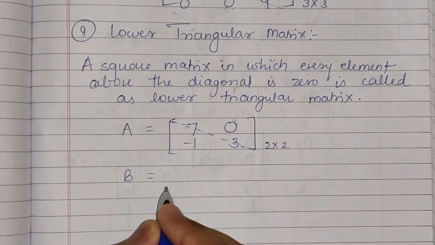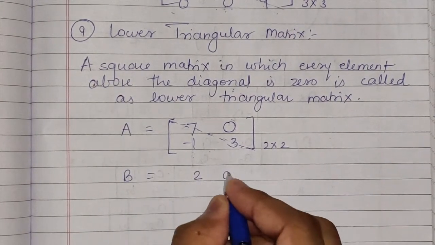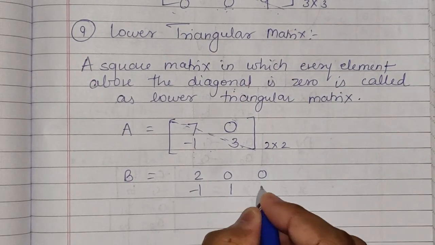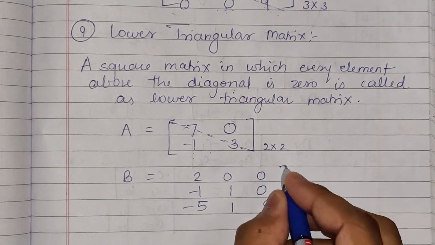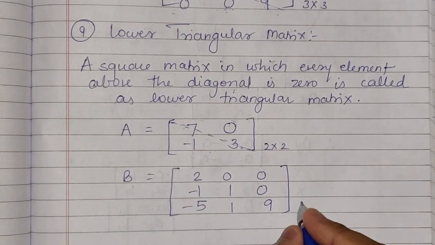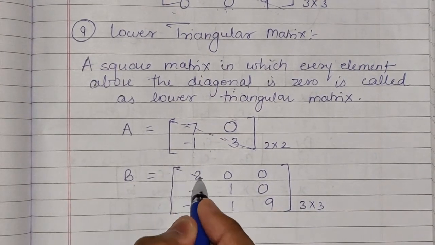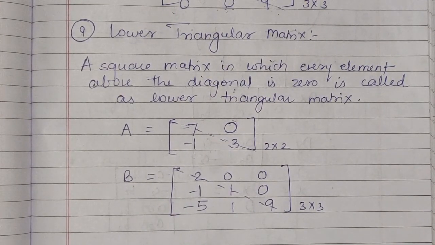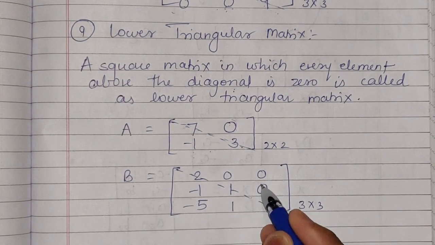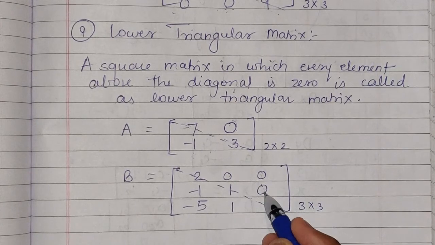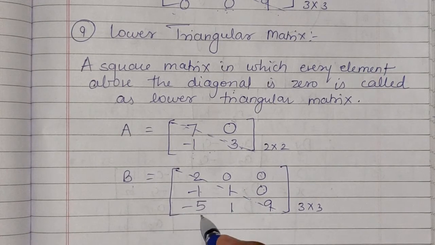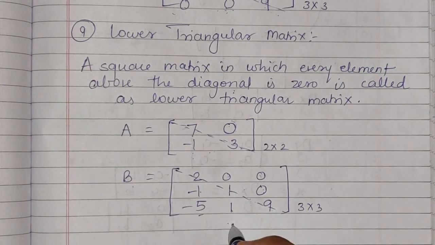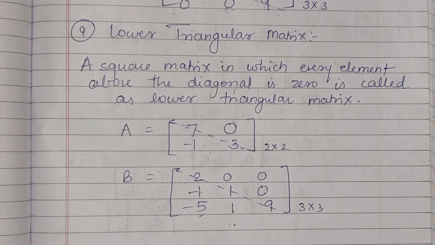If you consider one more matrix of the order 3 by 3, it can be written like this: 2, 0, 0, -1, 1, 0, 5, 1, 9. This is again a square matrix of the order 3 by 3. This is the diagonal. Elements above the diagonal are 0, but below the diagonal there are 3 elements: -1, 5 and 1. So both of these are lower triangular matrices. We have to study both upper as well as lower.